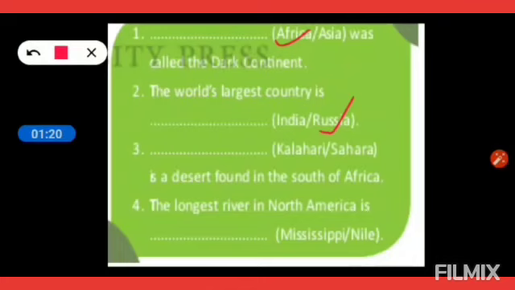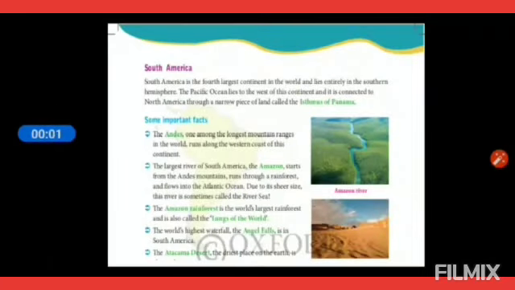Blank is a desert found in the south of Africa, Kalahari or Sahara. So the answer is Kalahari. The Sahara Desert is there in the north. The longest river in North America is Mississippi or Nile. The answer is Mississippi. So the next continent is South America.